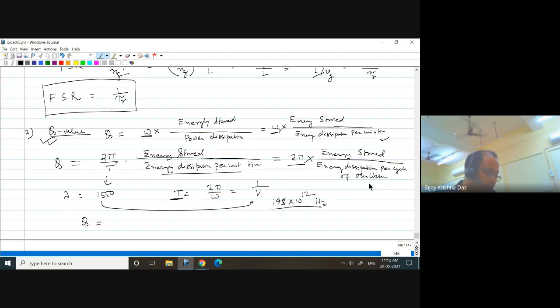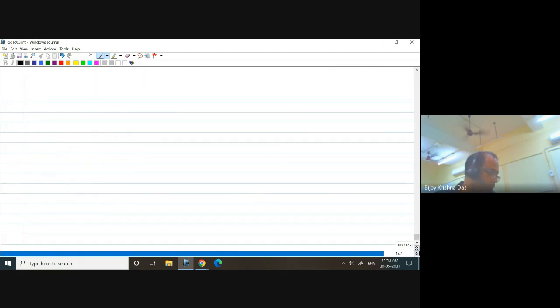But we need to derive a formula from which you can directly estimate the Q value if some parameters are given for the ring resonator in all pass configuration. So let us try to do that. We continue with the Q value of a micro ring resonator in all pass configuration.